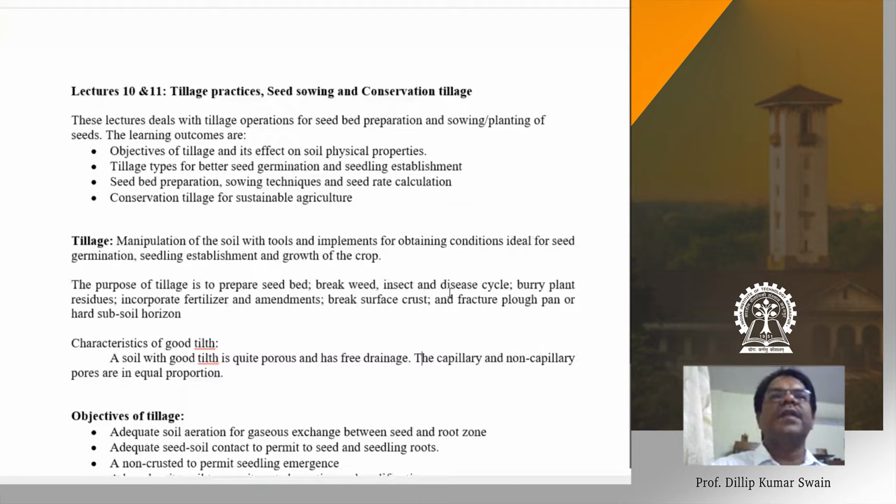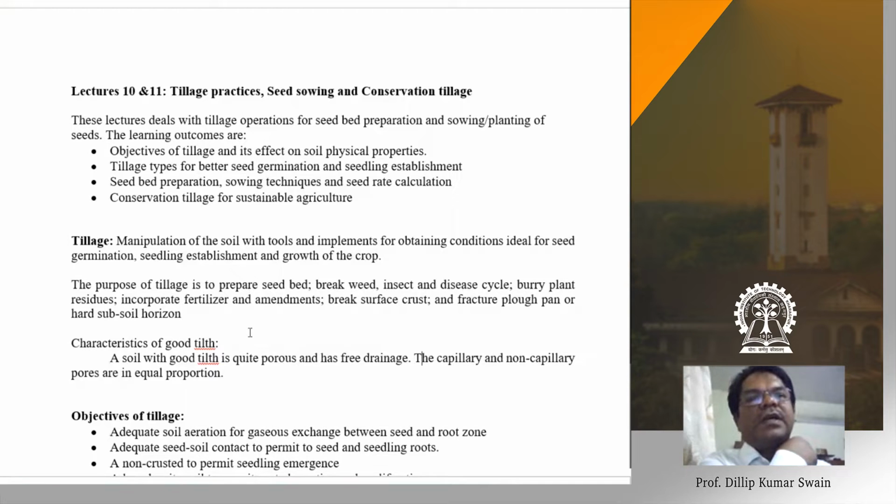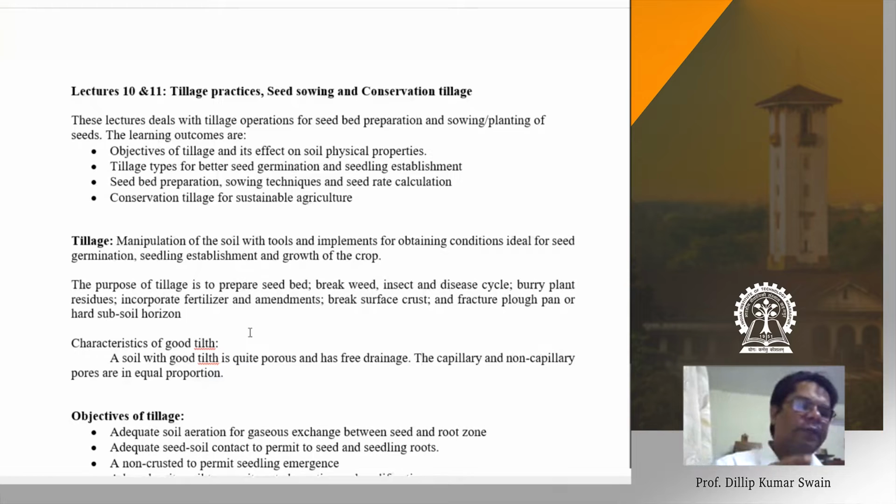Through tillage, we can break the crust, and also you can fracture the plow pan or the hard subsoil. Also, during the heavy machinery movement due to the tillage operations, there is a hard pan formation below, as a plow sole. The plowing depth may be 20 centimeter, 30 centimeter, and below that there may be a hard pan formation. With the hard pan formation, what happens?